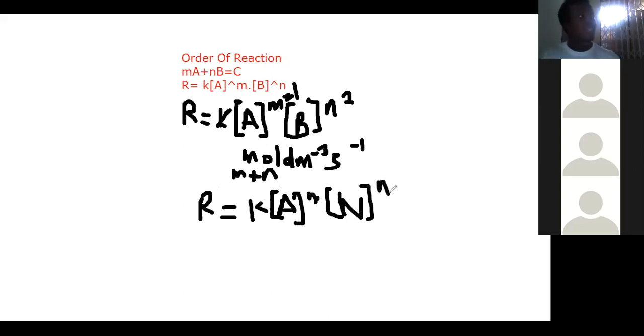Bear with me: the overall order of the reaction is M plus N. The order of A is M, the order of B is N. R is the rate of reaction. K is the rate constant or the specific rate constant. So if you want to find K, it will be equal to the rate of the reaction all over the concentration of A and B raised to their powers. Do you get it, please?